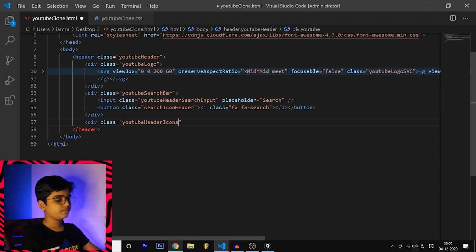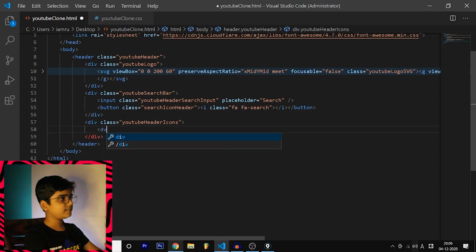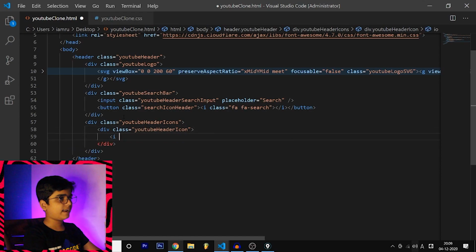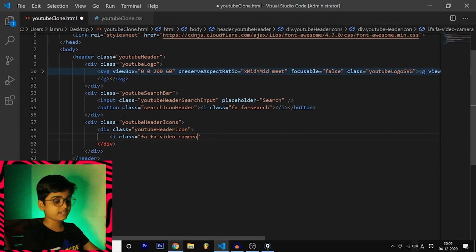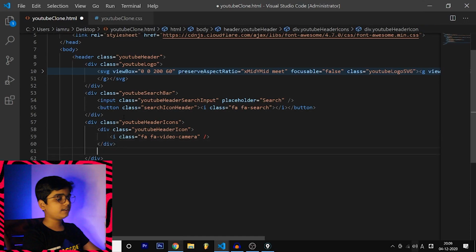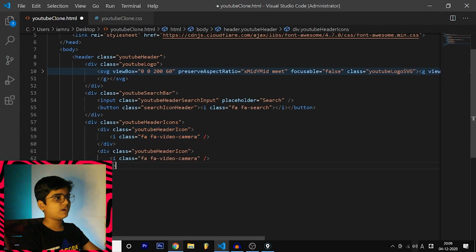header icons, and inside this div class is equal to YouTube header icon, so a single icon, and inside this we have an I class is equal to FA video camera, which is for posting. If you know, you'll have a video camera icon, and after that you'll have another div. Actually, you can even copy paste this 1, 2, 3, and the fourth one is going to be different.